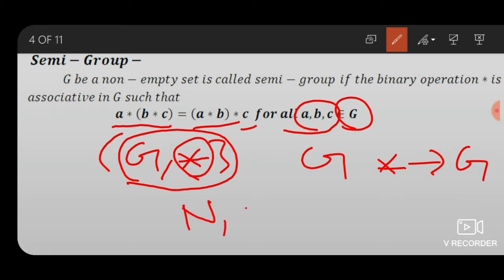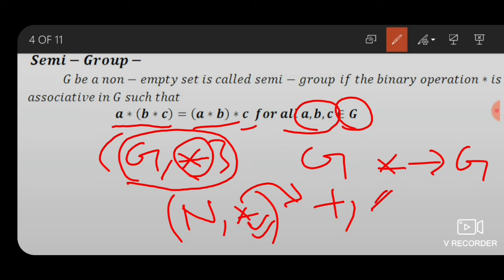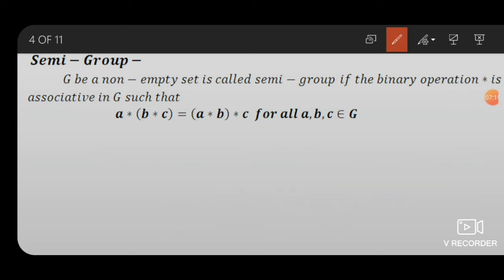N, star. Star means binary operation, plus addition or multiply, so positive integer.